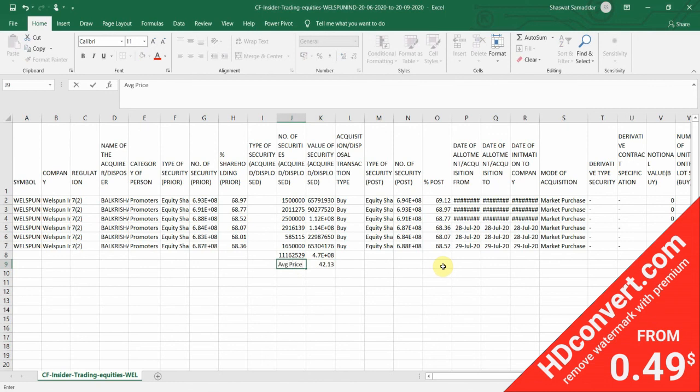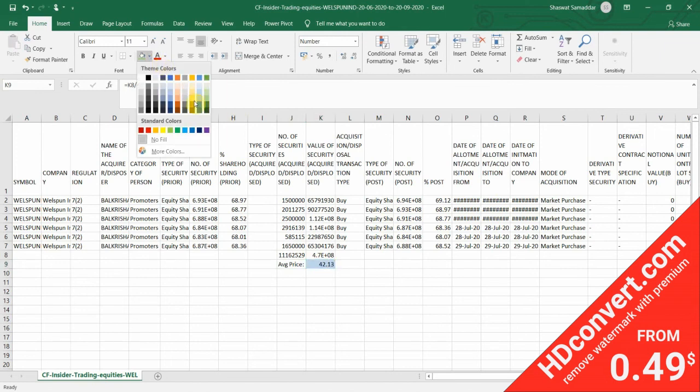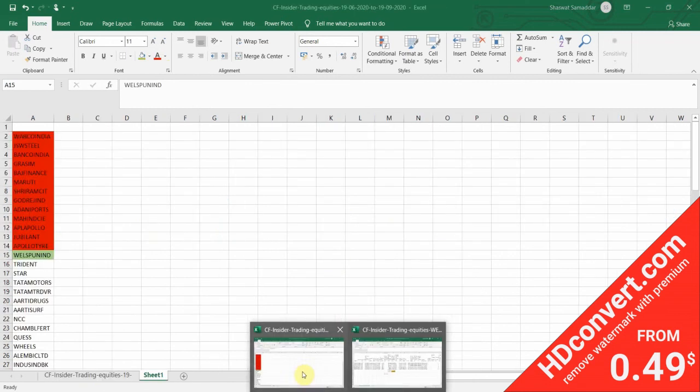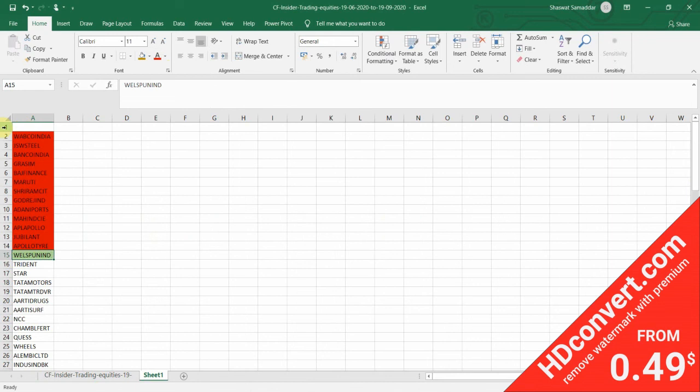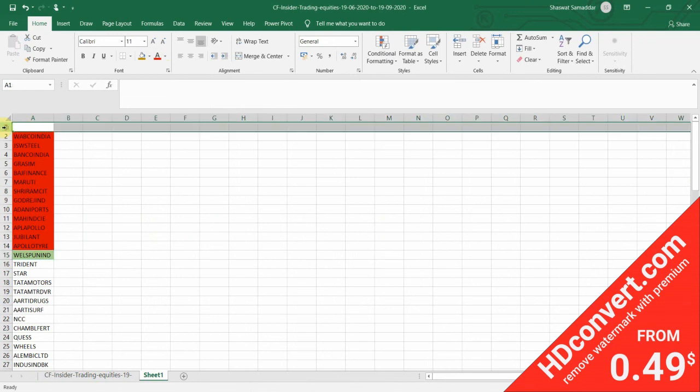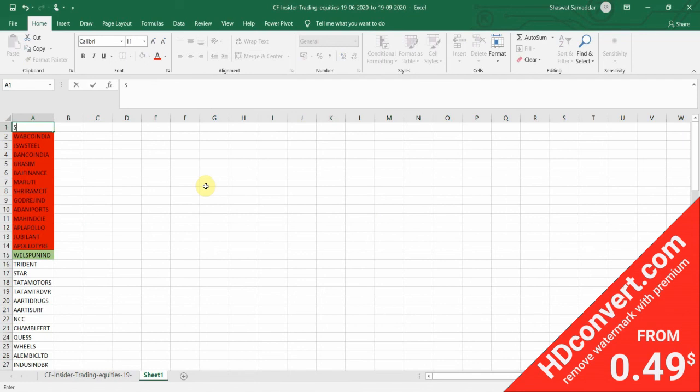Let me just give the headings here, symbol, and here we are going to record the average price of those stocks which are passing the four parameters that we have discussed, namely the SAST regulation, shareholding pattern, the promoter encumbrance details, and the financial results or earnings per share. So we'll record the average price only of those stocks which have fulfilled the four criteria.